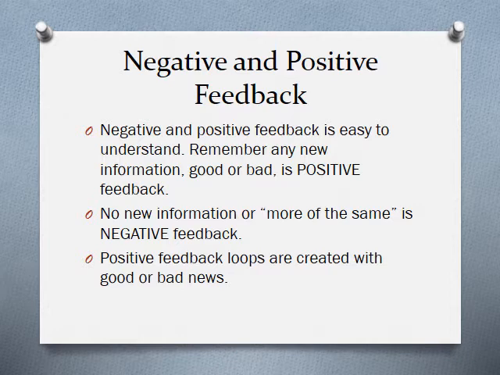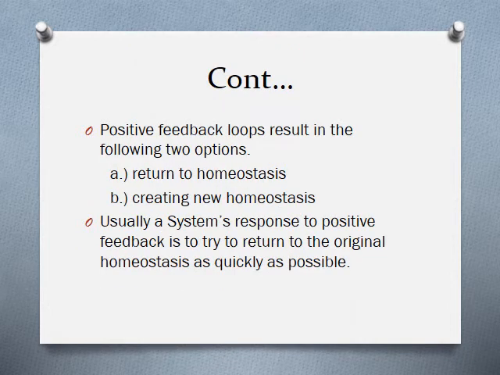Negative and positive feedback. Negative and positive feedback is easy to understand. Remember, any new information, good or bad, is positive feedback. No new information, more of the same, is negative feedback. Positive feedback loops are created with good or bad news. Positive feedback loops result in the following two options: A, return to homeostasis, or B, creating new homeostasis. Usually, a system's response to positive feedback is to try to return to the original homeostasis as quickly as possible.